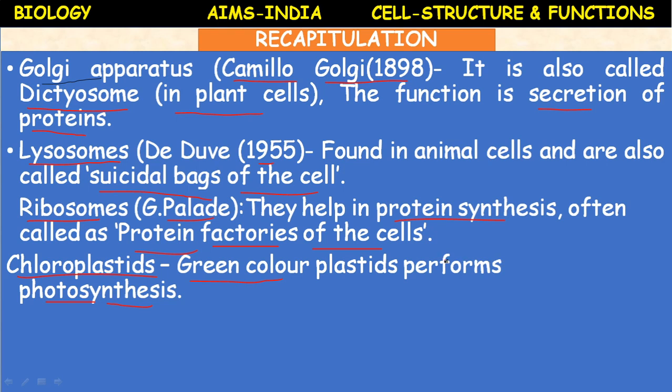So, xanthophyll, yellow color, carotenoids, like that different pigments are present. That's why you might have observed that in plant structures, fruit peel is a different color, petals are a different color, because of the presence of different chromoplasts. But the main plastid is chloroplastid, where the photosynthesis reaction takes place.